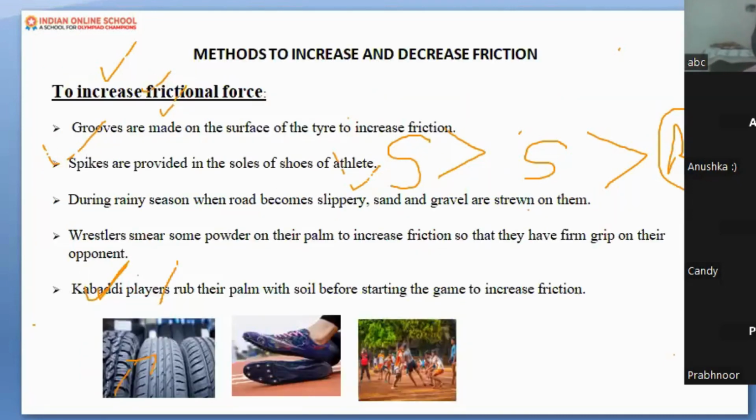Yes. Can you hear me, dear? Am I audible? Yes, ma'am. Yes. I want two examples of advantages and disadvantages of friction before going ahead with the next slide.